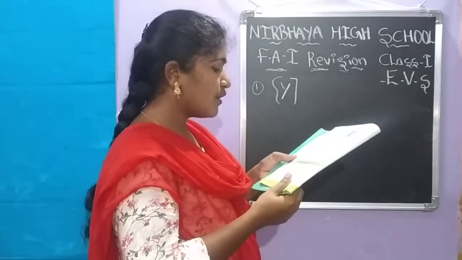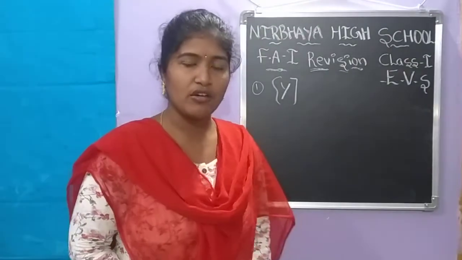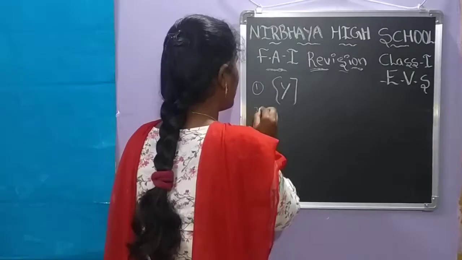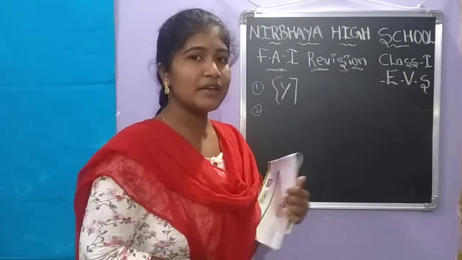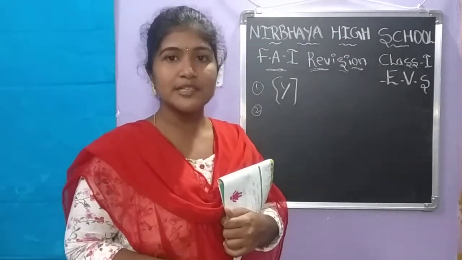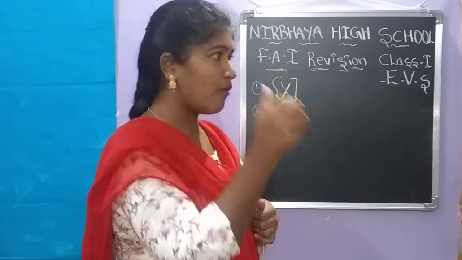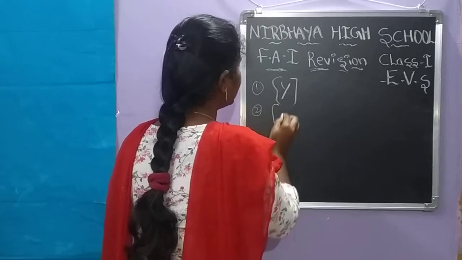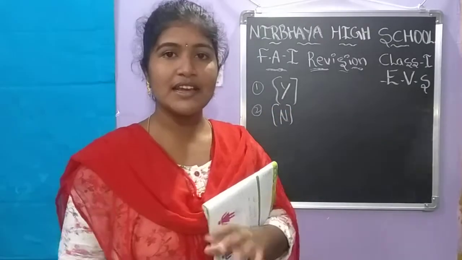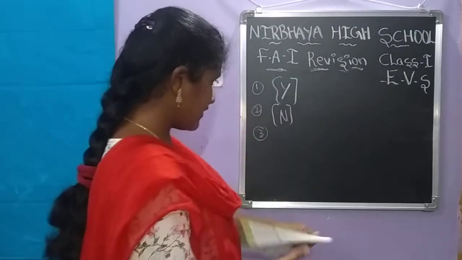Next one you see, your address tells people how old you are. No, our address does not tell how old we are. How old are you means our age. Address means where you live. So the address does not tell how old you are. So we have to write N. N means no.